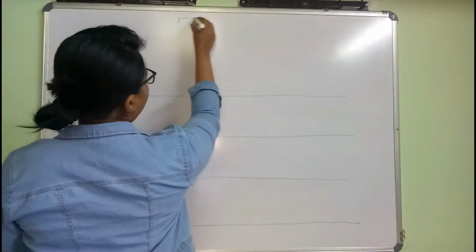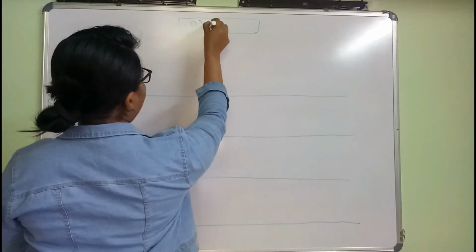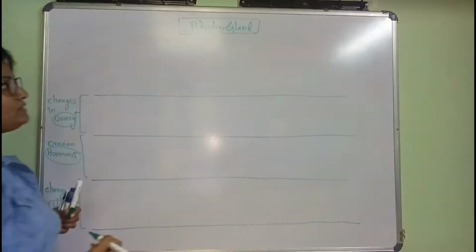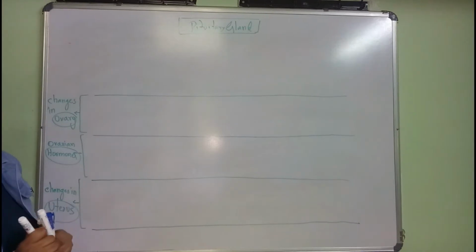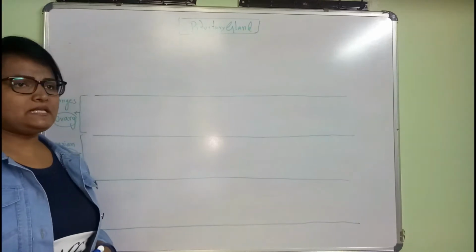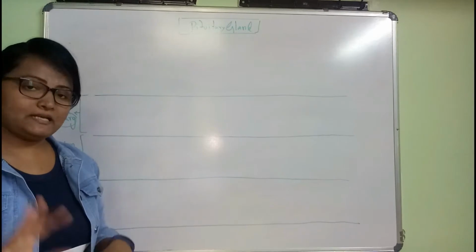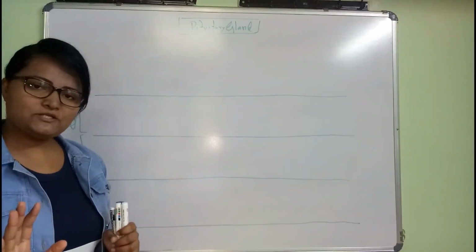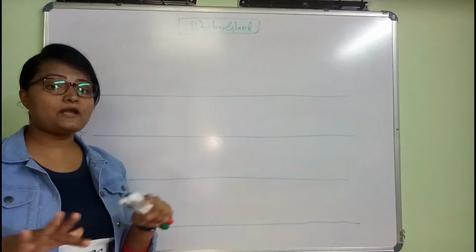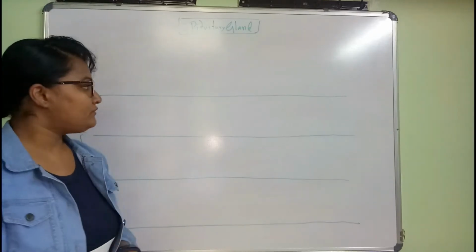Here we can write the master or the main gland, not master, because the master gland is the hypothalamus, right? So the pituitary gland, because we know from where the gonadotropins are released. We know that from the hypothalamus GnRH is released, which in turn stimulates the gonadotropins produced from the pituitary gland. Okay, so we'll start now.